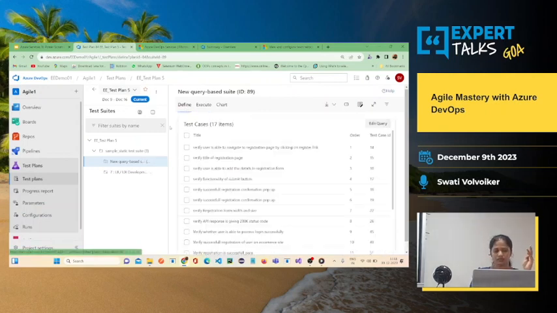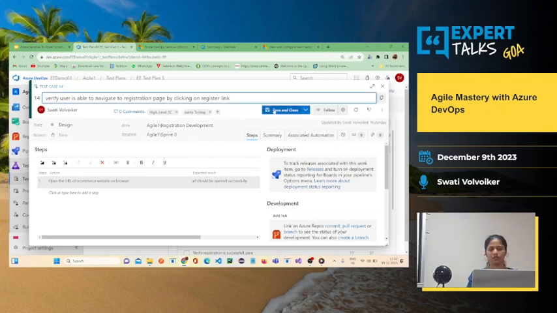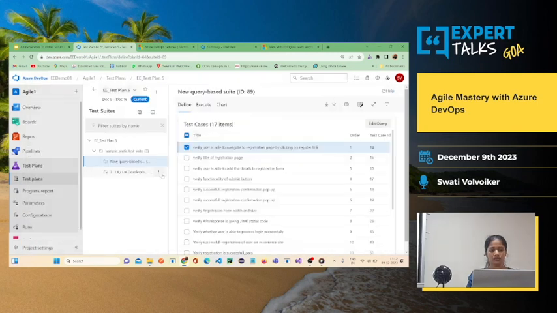Or I can also create a test suite. Here there is one option that we usually get. You can tag it as sanity testing or whatever you want and name it. Okay, so you can run one more query.